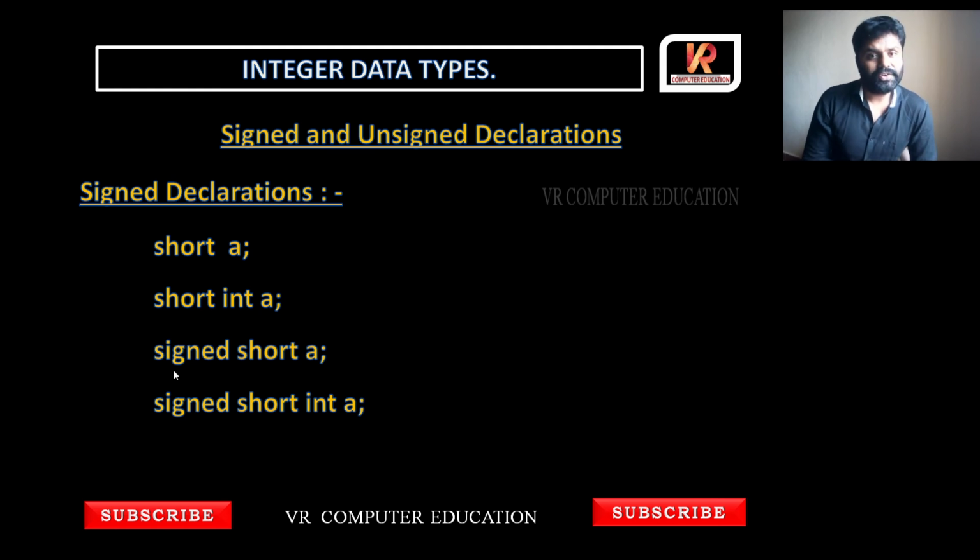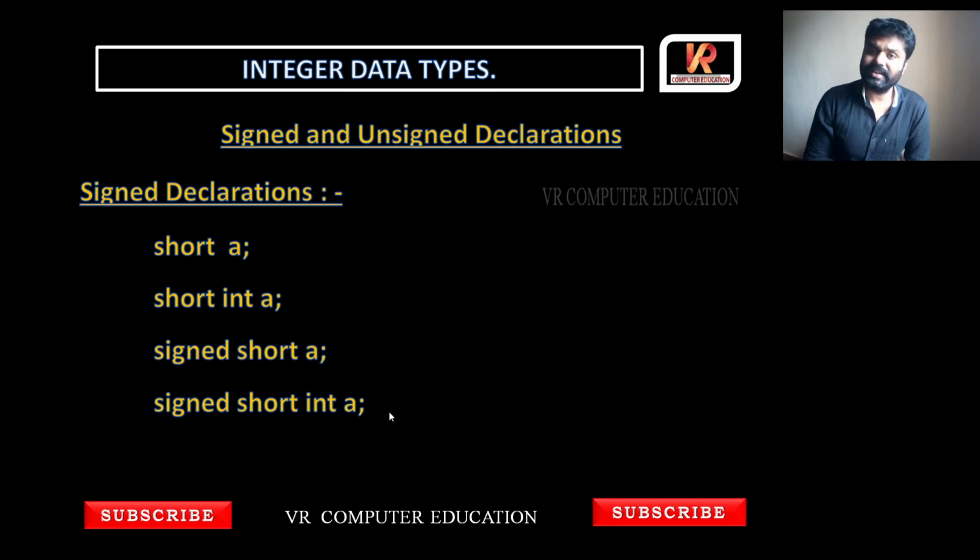Next, if you write explicitly, that means clearly and in detail: signed short a, signed short int a. All declarations are the same. Don't get any confusion. All declarations are the same, but the writing is different.